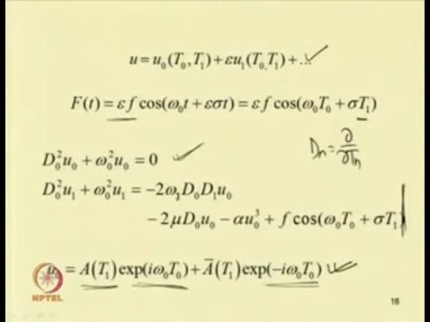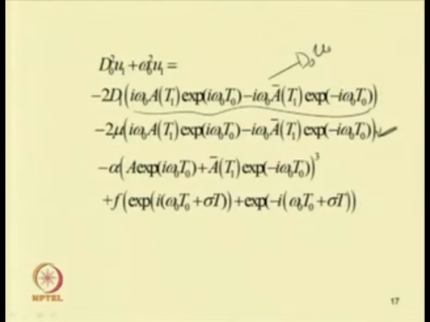And then for alpha u cube, expanding (a plus b) whole cube with that formula, it will be a cube plus b cube plus 3 a square b plus 3 a b square. By applying that, we can expand this term, and then this is the forcing term. So, now expanding these terms and killing the secular term.